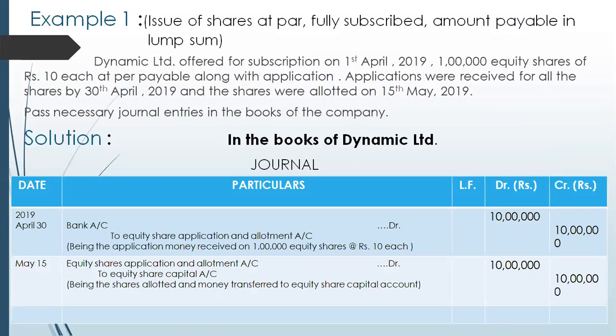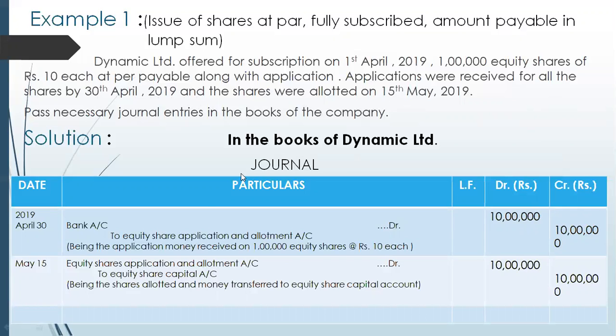So in this question, on 1st April, Dynamic Limited Company is issuing 1 lakh equity shares of rupees 10 each at par, payable along with application. That means the number of shares is 1 lakh, the face value is 10, and the whole money is payable only at the time of application. Applications were received and all the money was received till 30th April, and the shares were allotted on 15th May. So in this case, we'll make two entries, students.